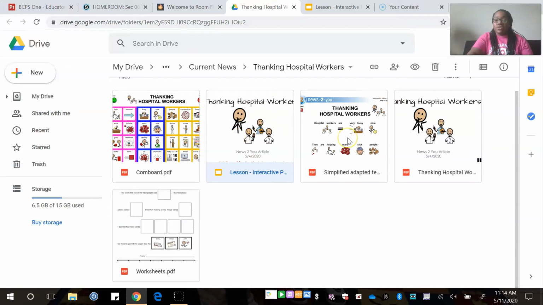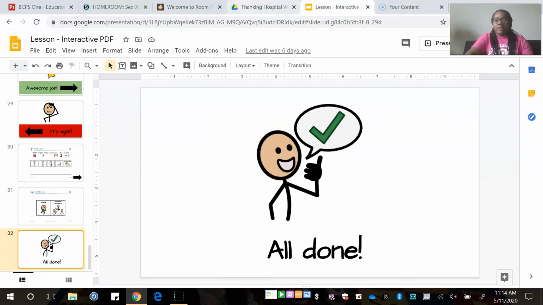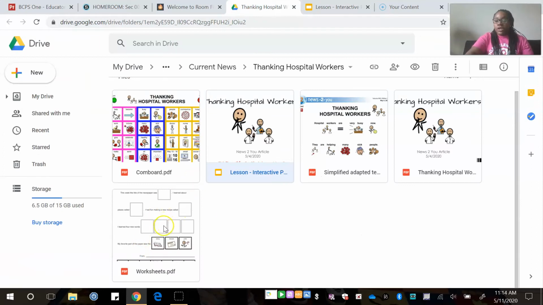You have the simplified story, which has the questions and the words and the joke page that I just went over in the interactive PDF. Or you can just click on the regular PDF, that way you won't have to click present. And then of course there are the worksheets for those extension activities.